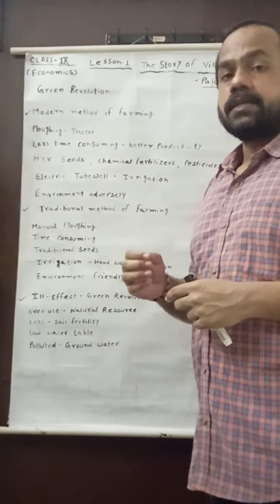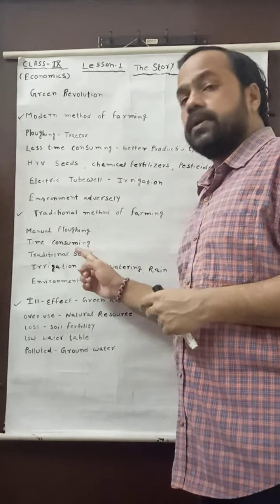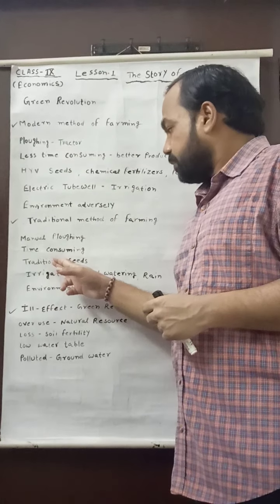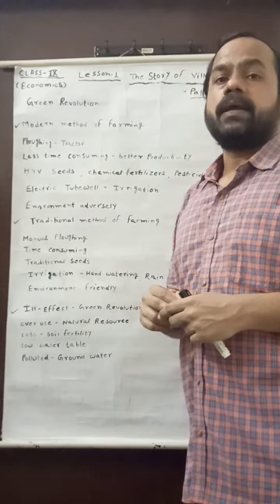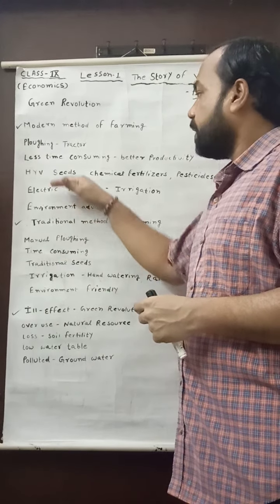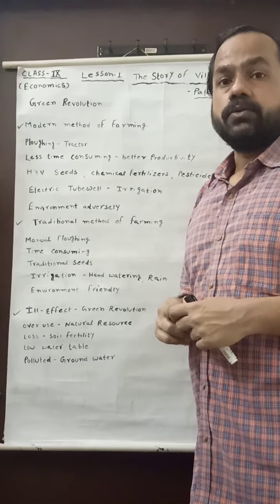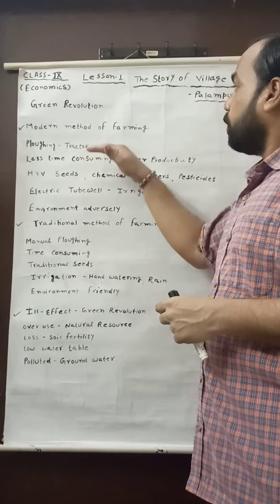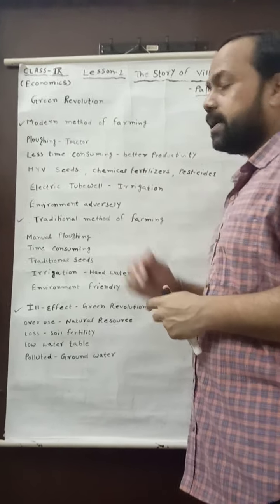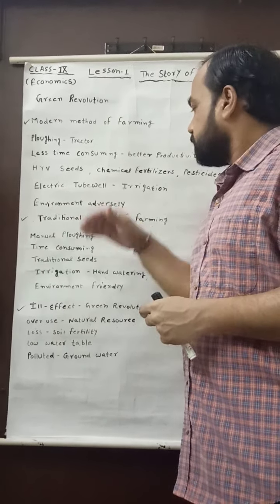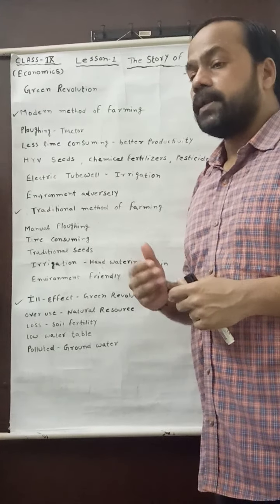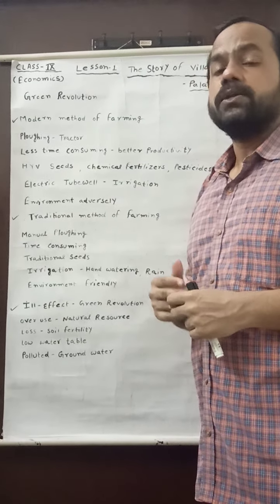So such type of traditional seeds is good, but the production of traditional seed is minimum and more time consuming in comparison to HYV seeds. You know very well that in the modern method of farming there was a use of chemical fertilizer and pesticides, but in the traditional method of farming the farmers were habituated to use manure and other compost for the soil